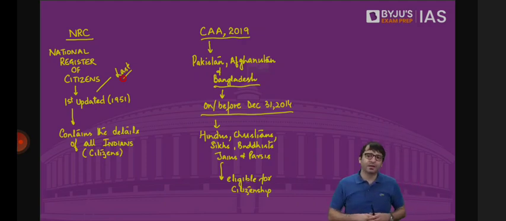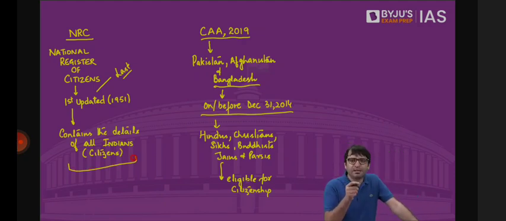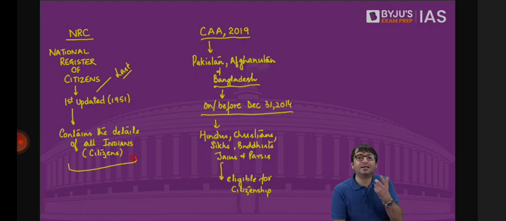How? Let's say, for example, when NRC was carried out in Assam, 1.9 million people could not prove their citizenship. Why? Because of lack of documents. You and me, we may have a lot of documents. We may have a passport, we may have an Aadhaar card, although Aadhaar is not a proof of citizenship. Aadhaar is only a proof of identity. Even foreigners are eligible for Aadhaar. All those foreigners who have stayed in India for 6 months are eligible for Aadhaar. You may have a passport.